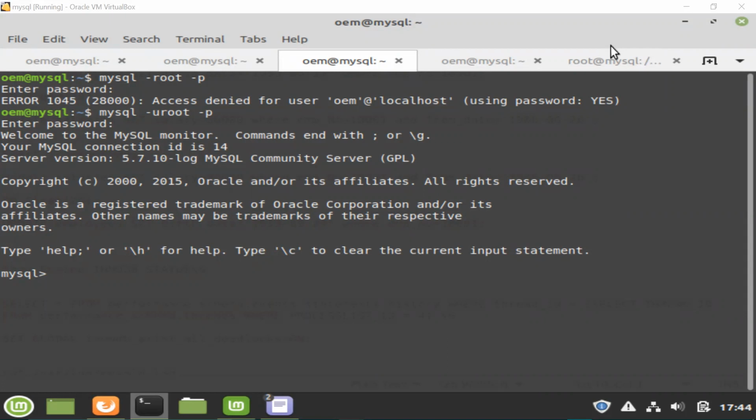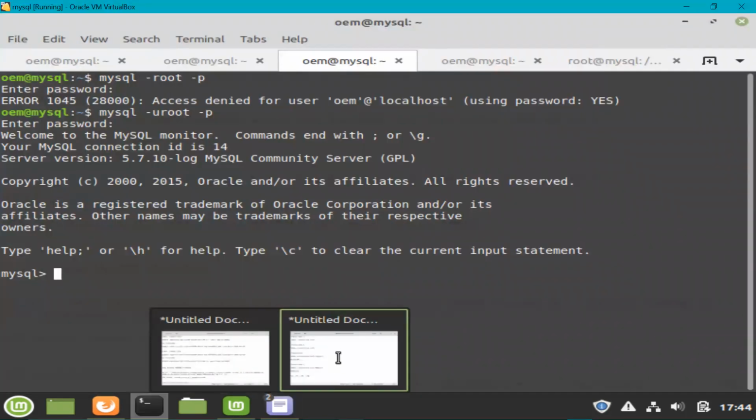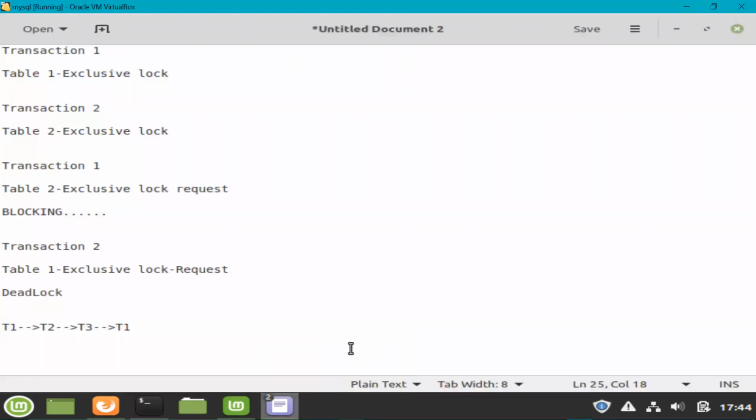This is SQL Depository, and today we will talk about deadlocks in MySQL. So what exactly is a deadlock? To understand it, the simple explanation that I can give is that a deadlock is a situation where two or more transactions get stuck with each other and have nowhere to proceed.